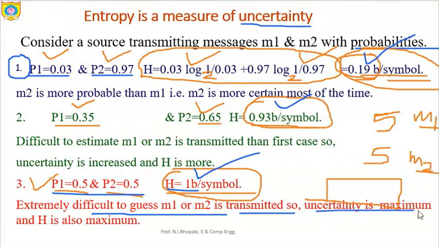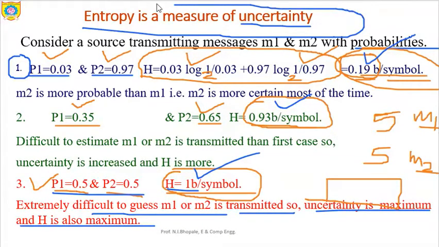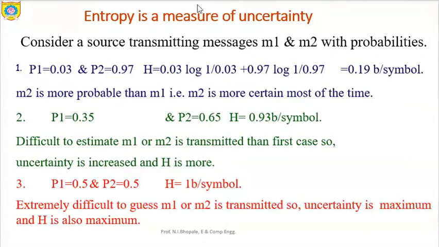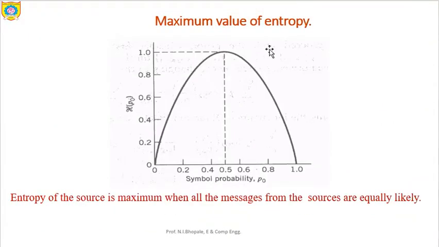Therefore the uncertainty is maximum and H is also maximum, that is, entropy is also maximum. That's why entropy is called a measure of uncertainty. To plot this particular graph, we can easily go for it. So in this way the graph can be plotted.